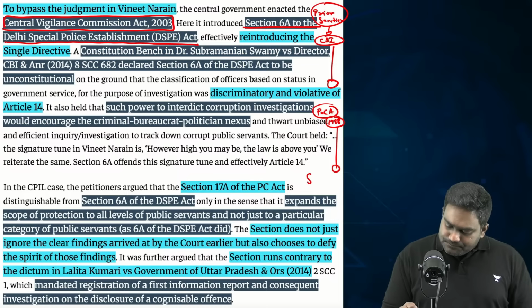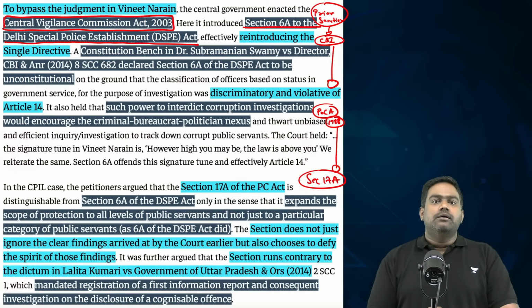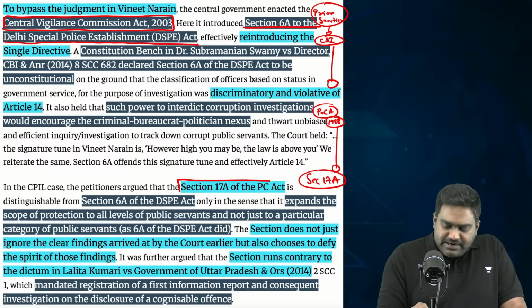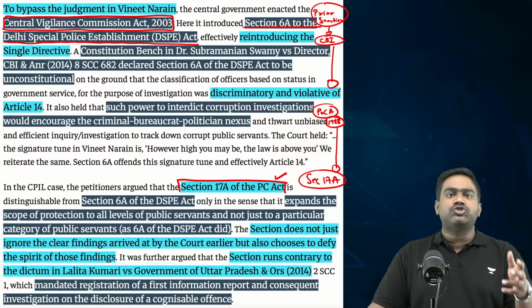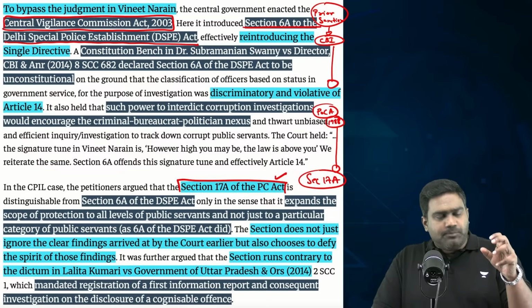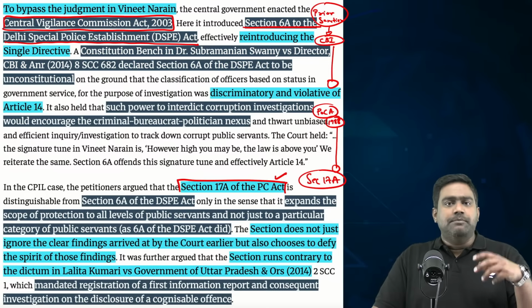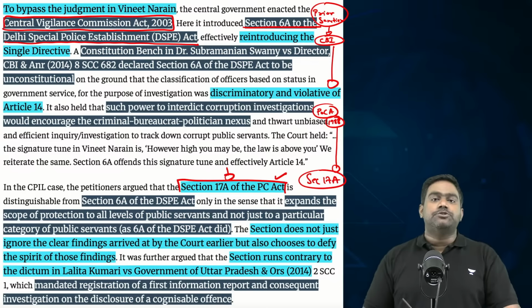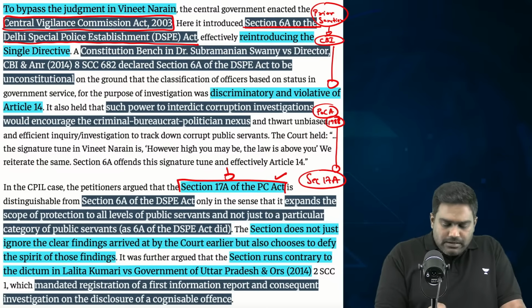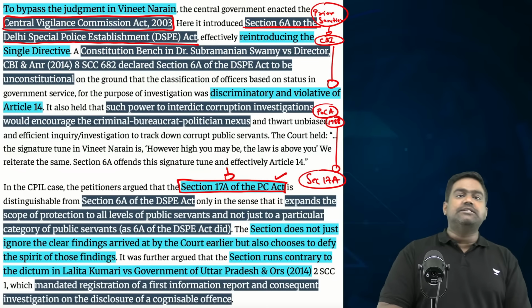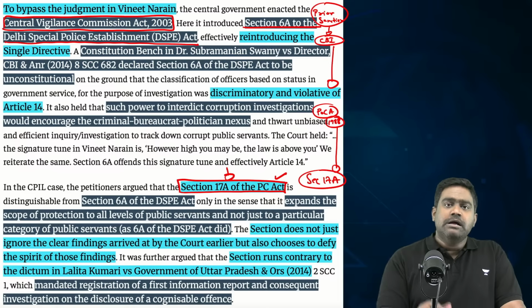Section 17A is basically a copy of Section 6A of Delhi Special Police Establishment Act. And not only that, Section 17A of the Prevention of Corruption Act has expanded the scope. The previous directive, the single directive, covered the government officers only up to a certain rank, up to the rank of joint secretaries. And beyond that, only then prior sanction had to be obtained. But now, with the new changes to the Prevention of Corruption Act, this restriction was removed and it covers all public servants of all ranks. So it basically insulates public servants from any investigation and accountability unless and until the government provides prior sanction for the investigation of those cases.